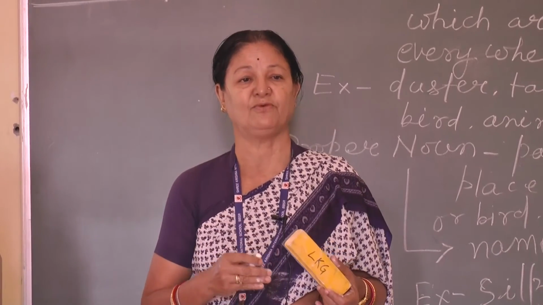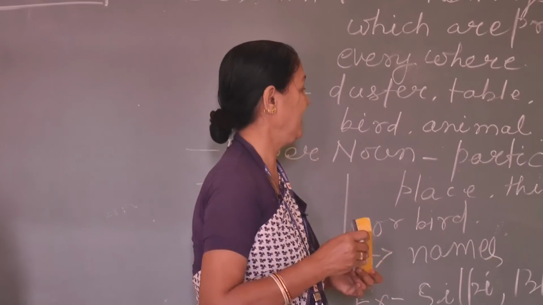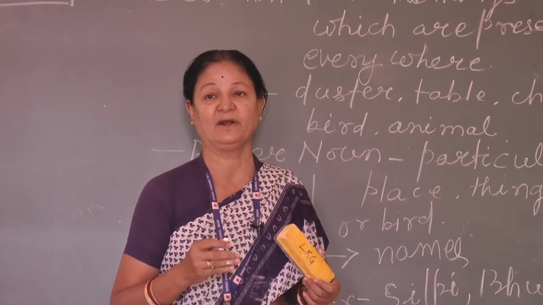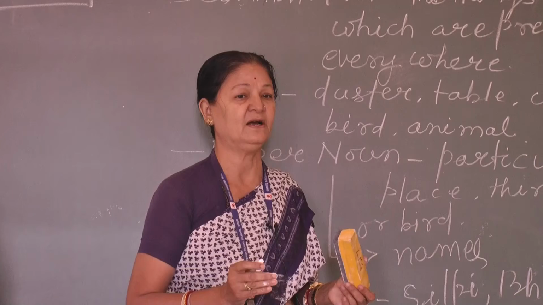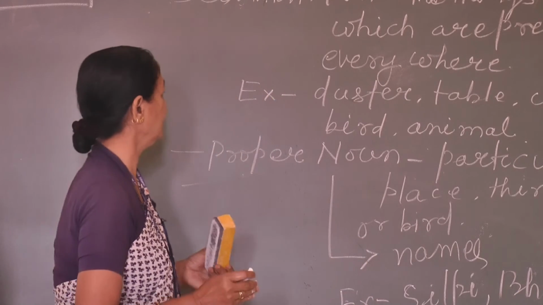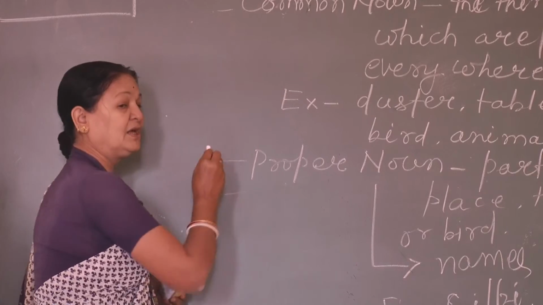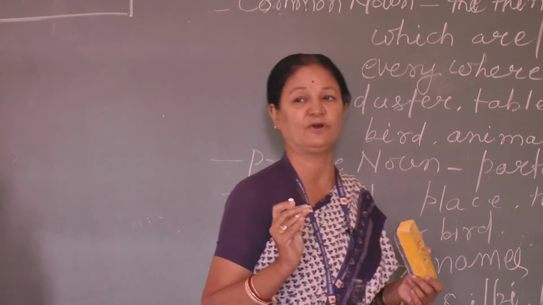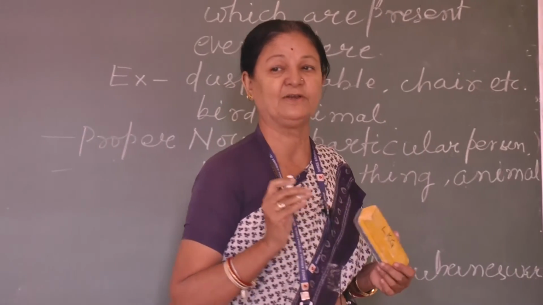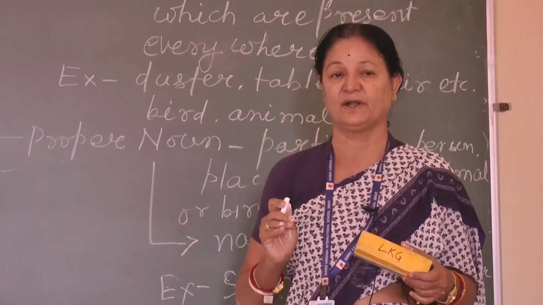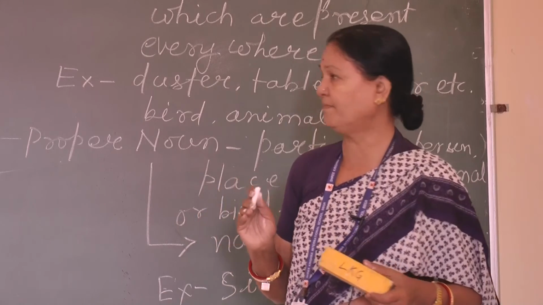But proper noun is the name of particular person, place, thing, animal or bird. So, this is as a whole the naming words or noun. Two types we have gone through. You just go through your book, children, what is written, because you are to remember common noun, proper noun, then we will go for other part.